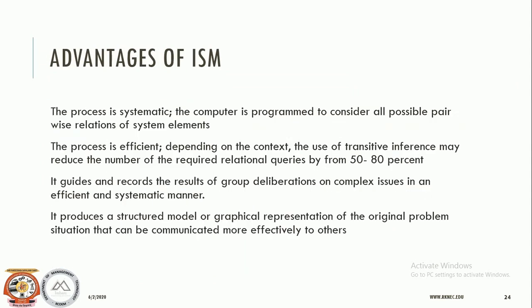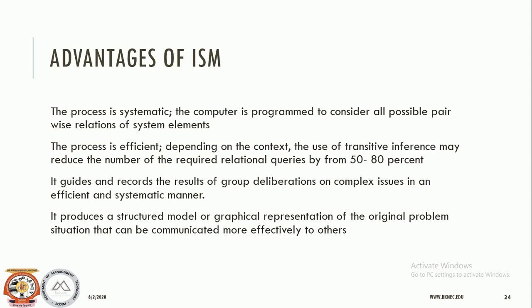But before going to that, let us understand the advantages of ISM. This is a process which is systematic. It is a computer assisted process. This is a process which is very efficient. Depending on the context, the use of transitive inference may reduce the number of required relational queries by 50 to 80%.